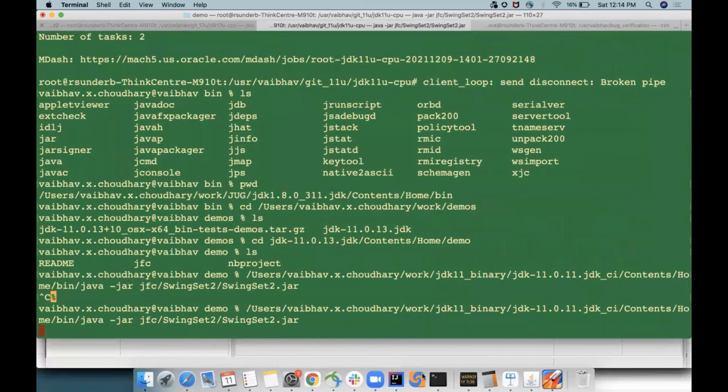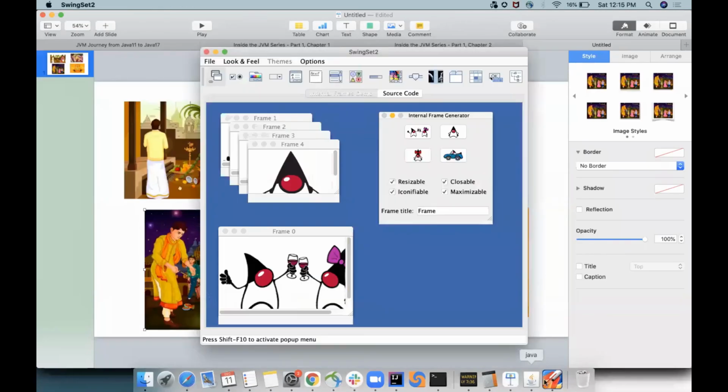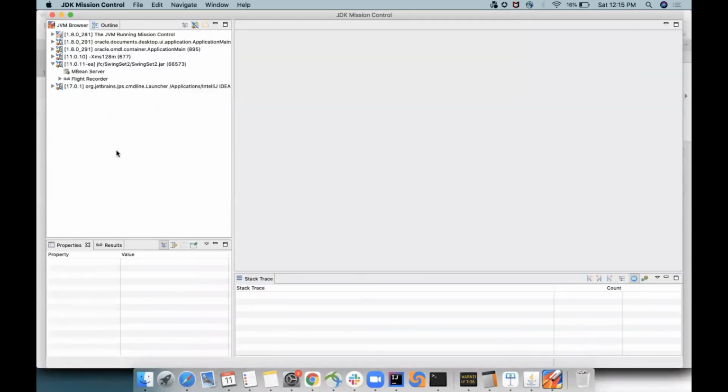Okay. So what will happen? JMC and all these tools are smart enough to find out all the JDK processes. I'm interested in this. It has MBeans. MBeans, you all know, are like the hook where all the application details can be taken. And it has a second option called Flight Recorder. Flight Recorder is when I am recording the application. I am kind of saving all the events that an application is doing, right?